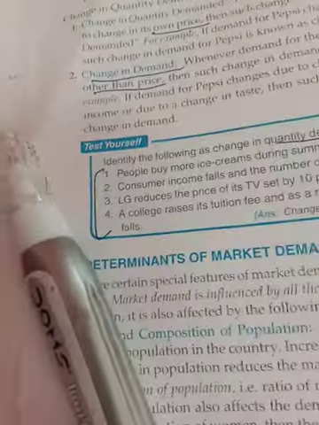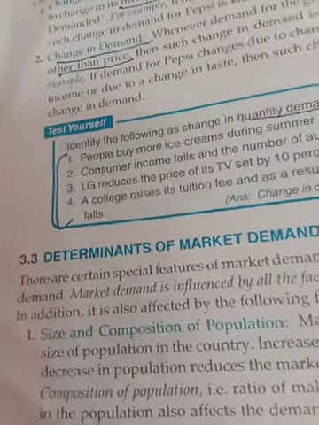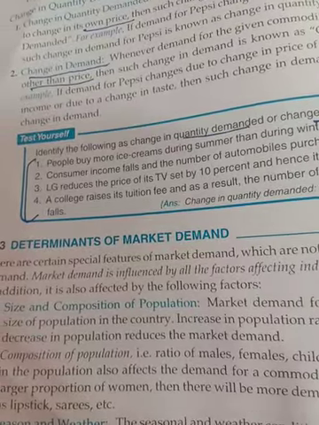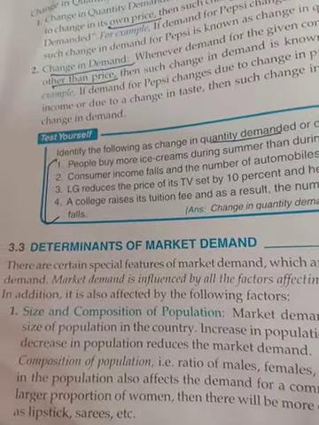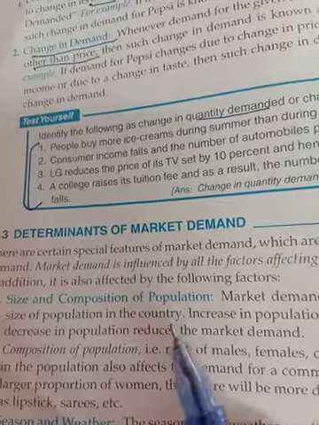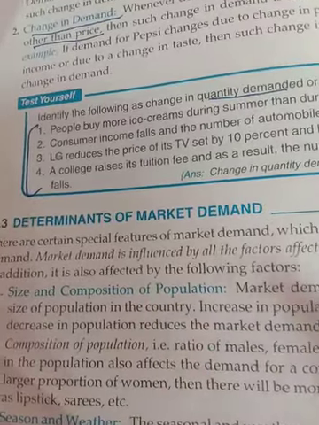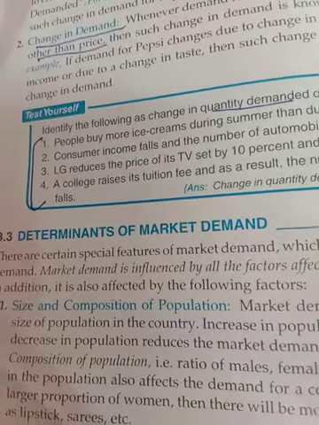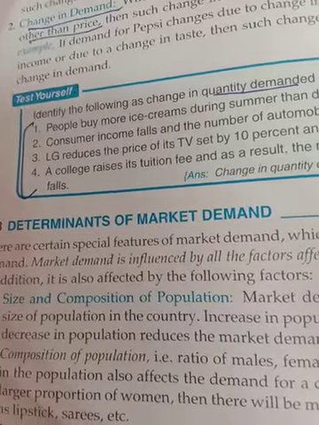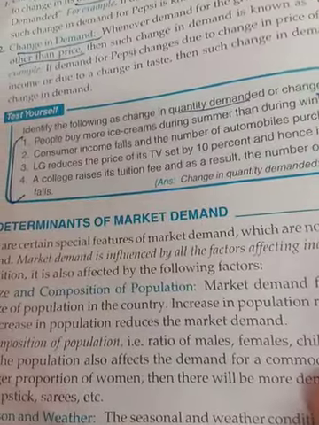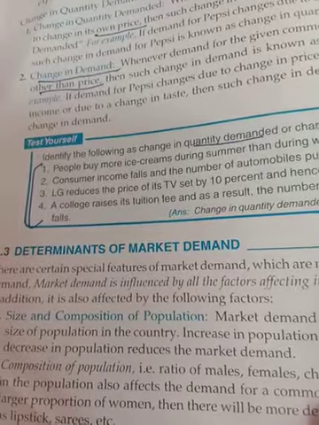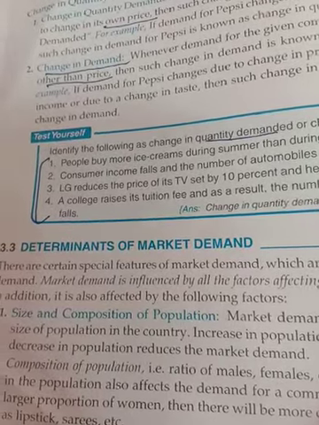Now the determinants of market demand. Now we are talking about the determinants of market demand. Earlier, the factors affecting individual demand also affect the market demand. Now the determinants of market demand: size and composition of population. All these market demand factors do not affect individual demand. When you are talking about individual demand, that means you are talking about one person's demand. And when you are talking about market demand, then you are talking about all the consumers demanding that particular product.